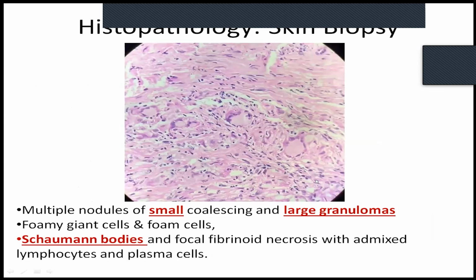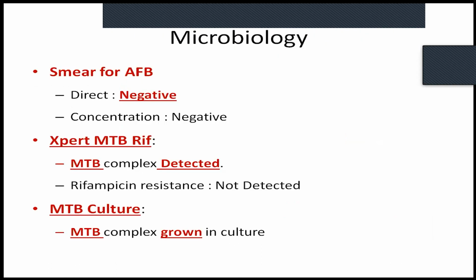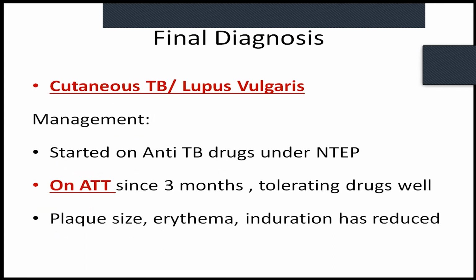The skin biopsy which was taken, this is the dermis layer of the skin, showed multiple nodules of small and large granulomas. There are some areas where you can see Schaumann bodies, as well as some necrosis, which is fibrinoid necrosis. The pathologist did not comment whether it was TB or sarcoid, but we were fortunate to get GeneXpert MTB rifampicin positive, and the culture also grew MTB. The final diagnosis was cutaneous TB or lupus vulgaris.